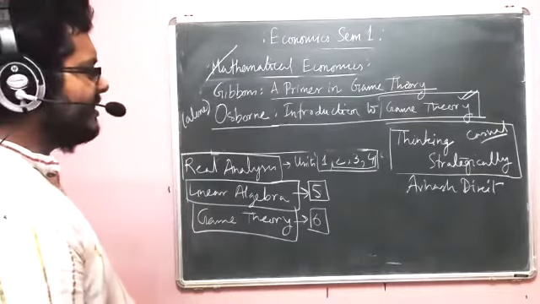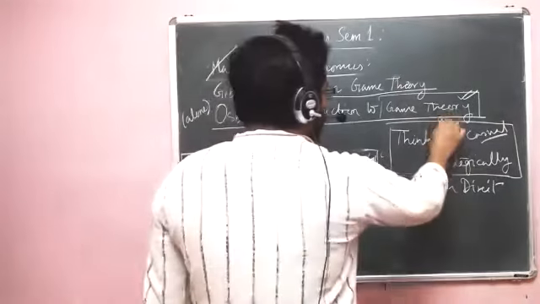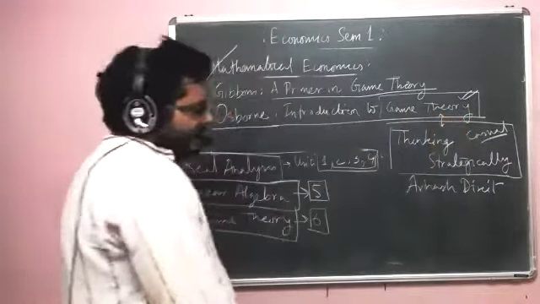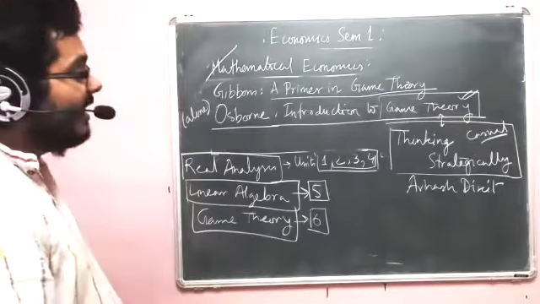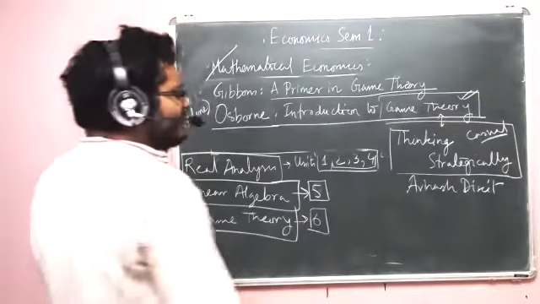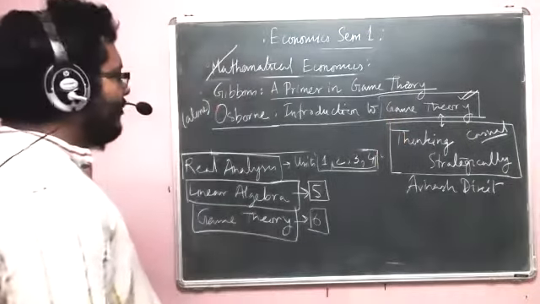Other than that, it will stay there with you. I'm not talking about these books because you have something called game theory in your first semester. I'm talking about them because you have chosen to study economics honors, and game theory will be there with you for a long time.